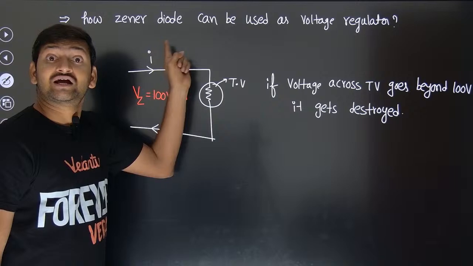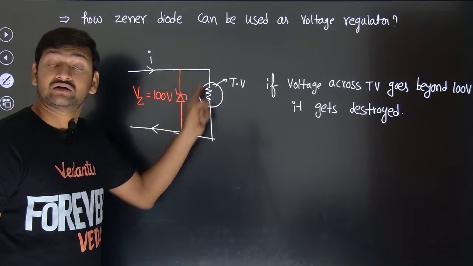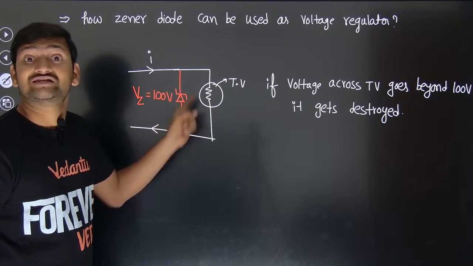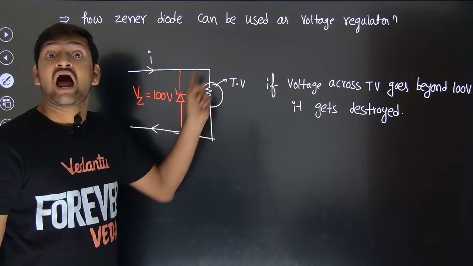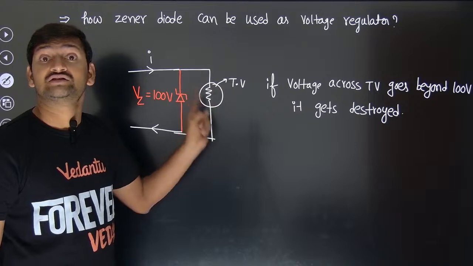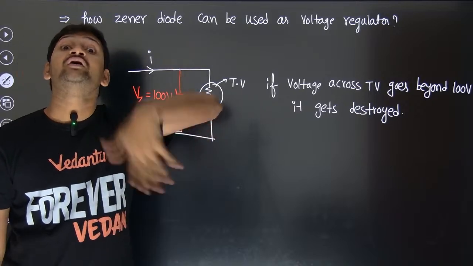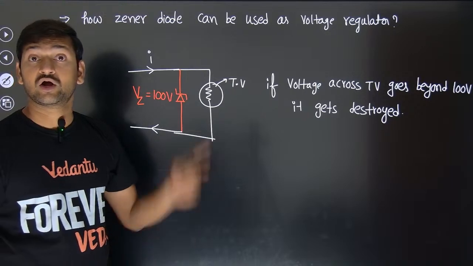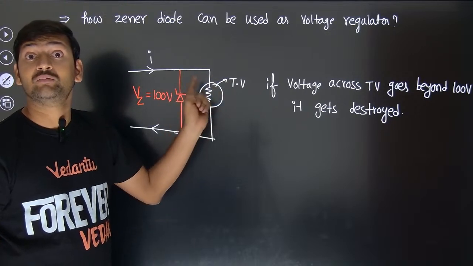Then that extra current, whatever was supposed to flow through the TV, will flow through the Zener diode, and the Zener diode will maintain 100 volt across this TV. It will not allow the voltage across the TV to go beyond 100.